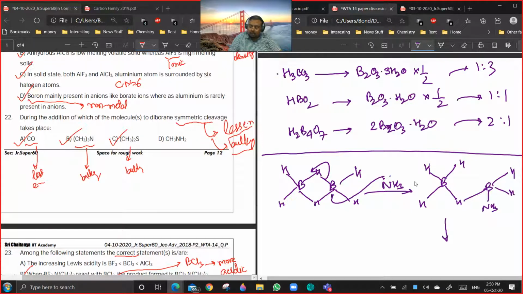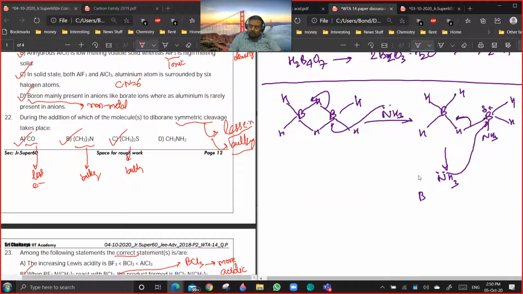And then NH3. You see, there will be more delta plus here because NH3 is the electron withdrawing group. And since this is a small group, it will again attack here. In that case, both will also fold, so you'll be getting BH4 minus plus BH2(NH3)2 plus. Are you remembering this thing? Okay, so this is how it will look.